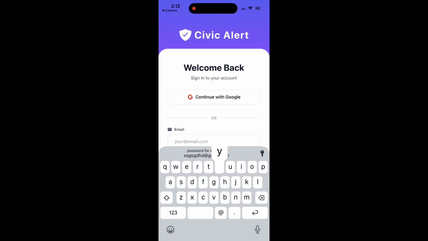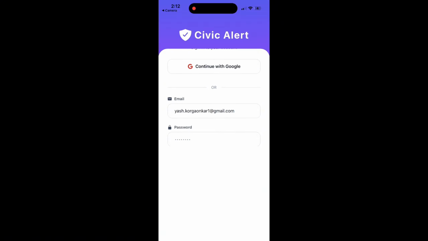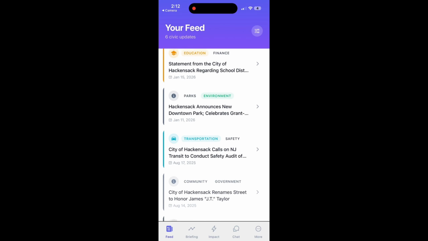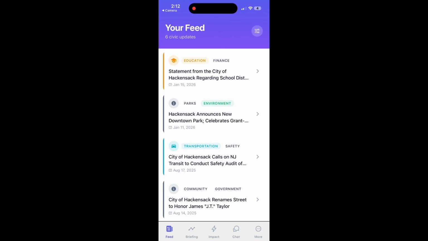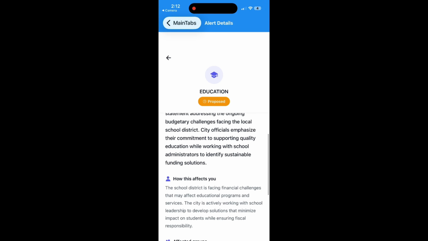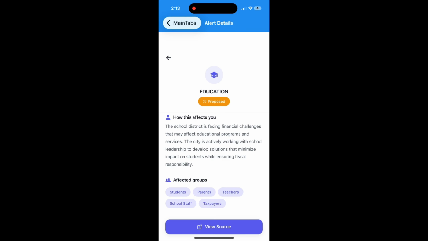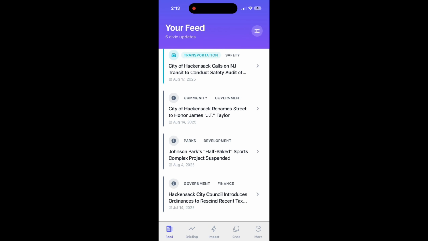So starting off, you can see that we have a very aesthetic layout where you can see the logo for our app, and then you can see the sign-in page. And we have authentication with Google, but we can also sign in through email and password. And then from there, you're taken into the screen where you can see the feed of all of your different news. And so you can click on any one of these and you'll receive a summary of it and how it affects you, including the affected groups and a source where you can click on. And then scrolling down, you can see the different types of news.